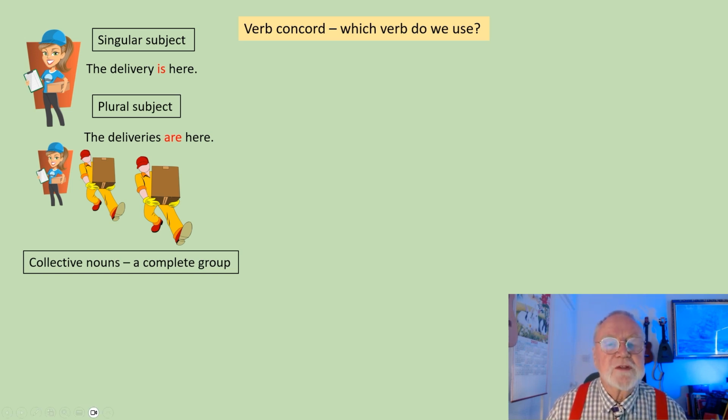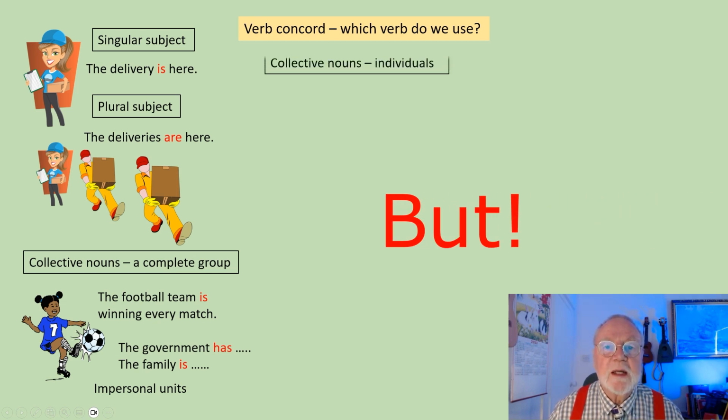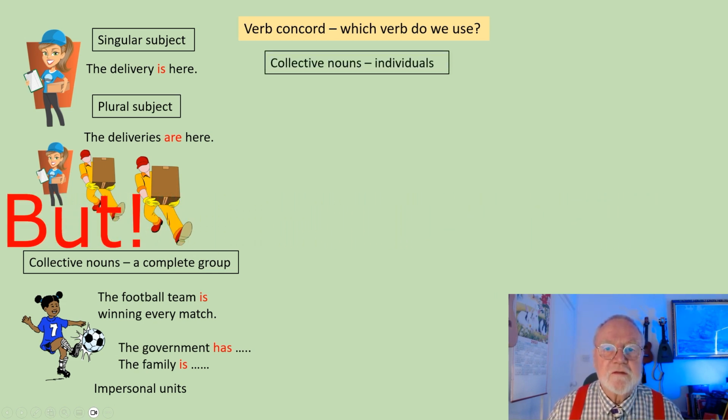If we regard them as a complete group like this, the football team is winning every match, the government has done something, the family is. You notice we use singular verbs, and it's because we're thinking of these things as impersonal units, in other words, as a group. But, and it's a big but, we can think of collective nouns as individuals.